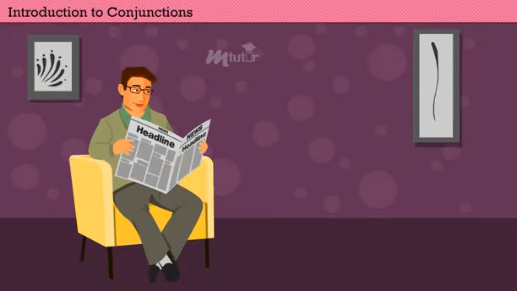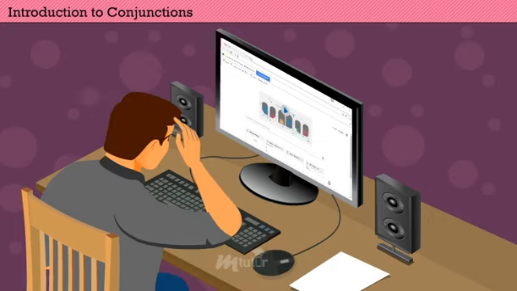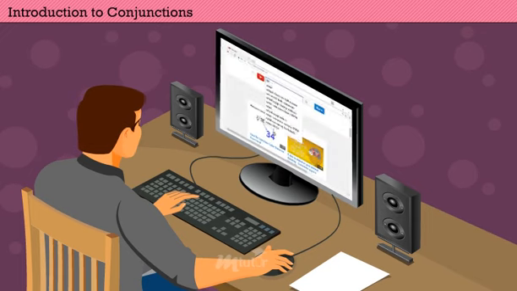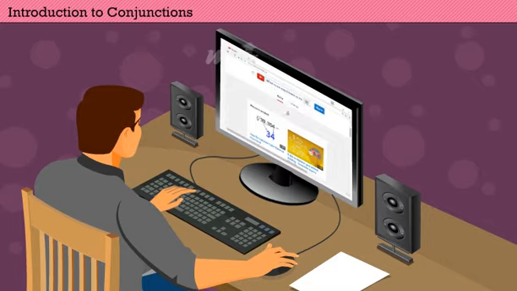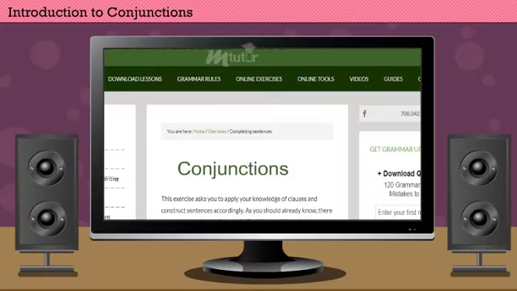Sam is a college student and has a habit of reading newspaper every day. Reading newspaper helps him to improve his grammar and vocabulary. One fine day, while gazing at the newspaper, he read an article about conjunctions. Sam started to think about it. He has so many doubts regarding it, so he searches the internet about conjunctions. He finds a website which was very interesting with voice interaction.